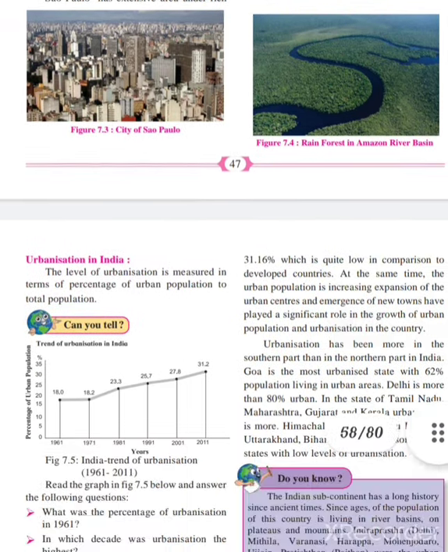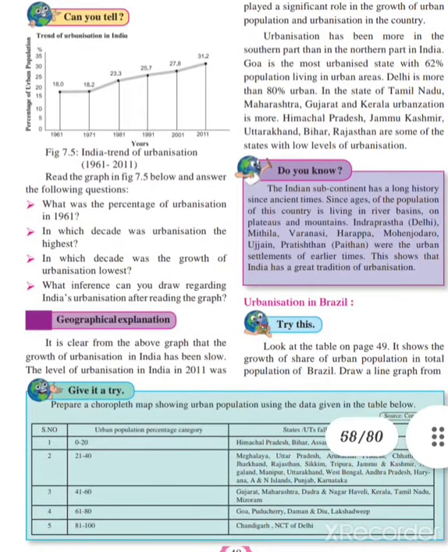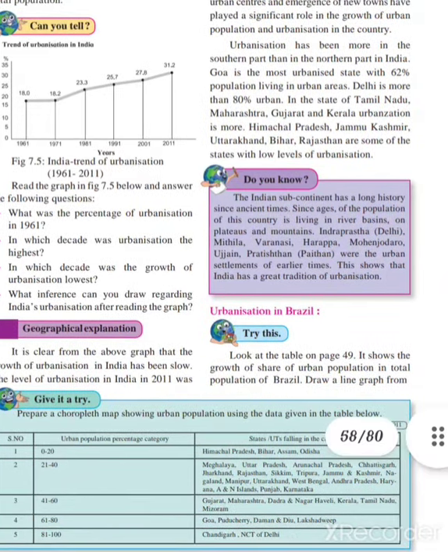Let us see about the urbanization of India now. The level of urbanization is measured in terms of the percentage of urban population to the total population. This is how the population has been measured, and it is 31.16%, which is very low as compared to other developed countries. So this is the population of urban areas in India.